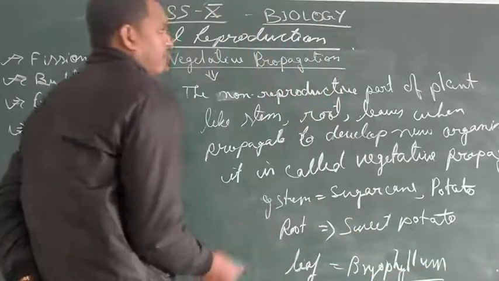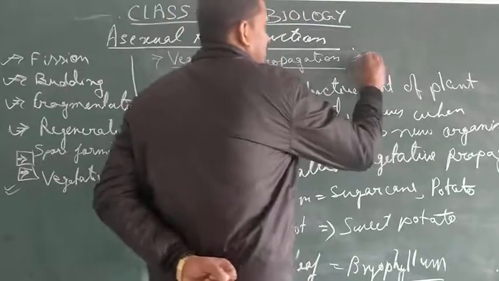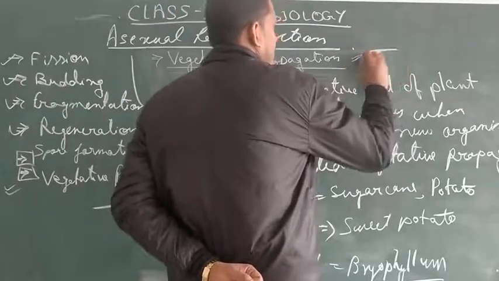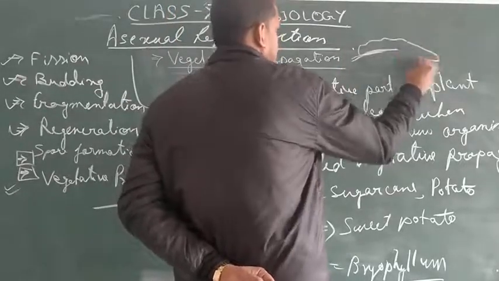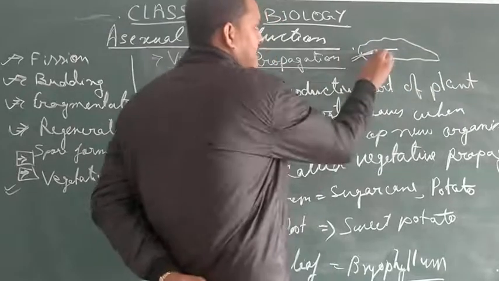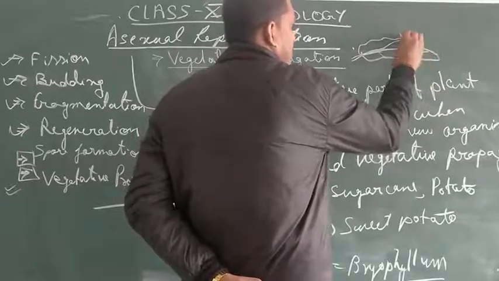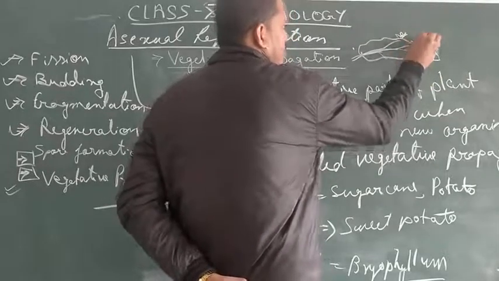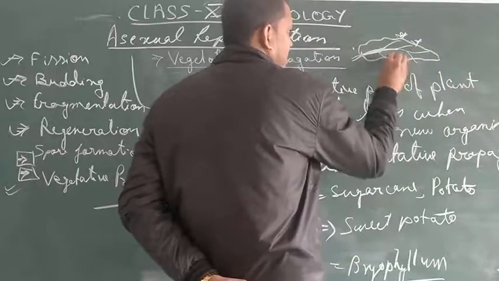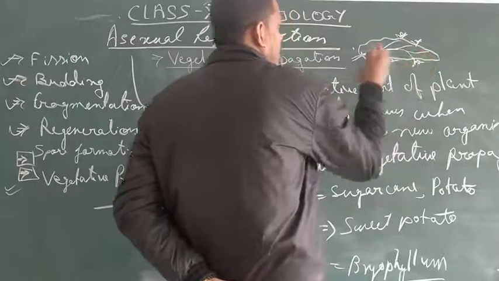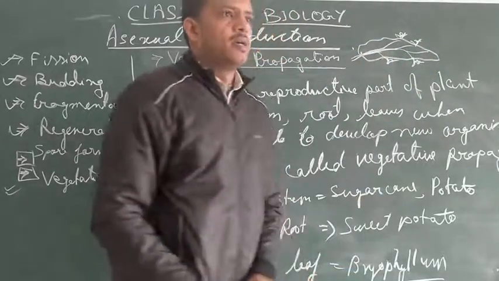So in the case of bryophyllum, you will see that when the leaf is like that, at the region where the veins are present, you will see small growths here. Okay, small plantlets are here.